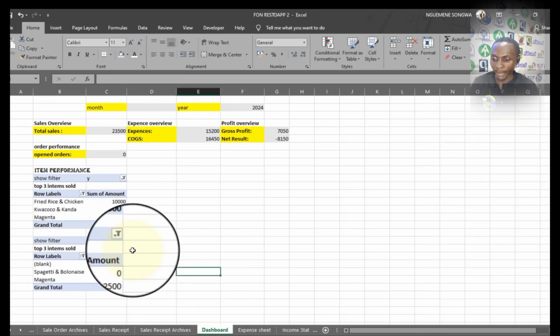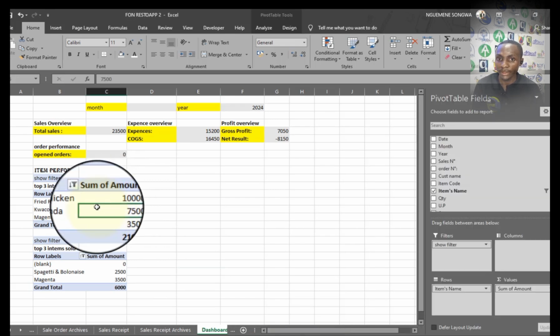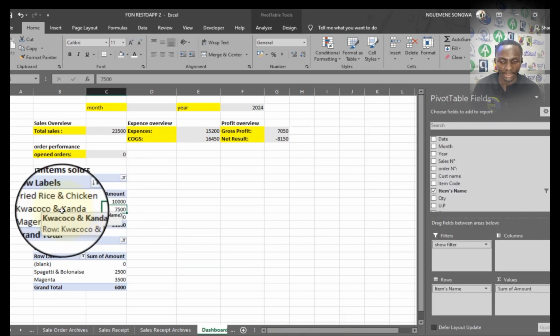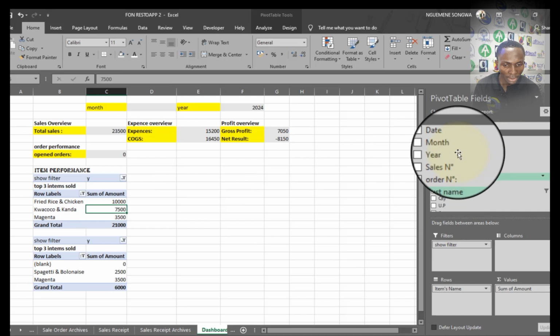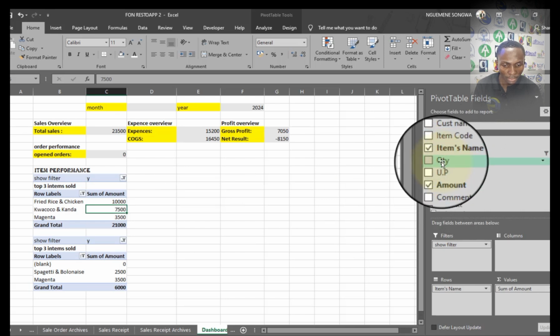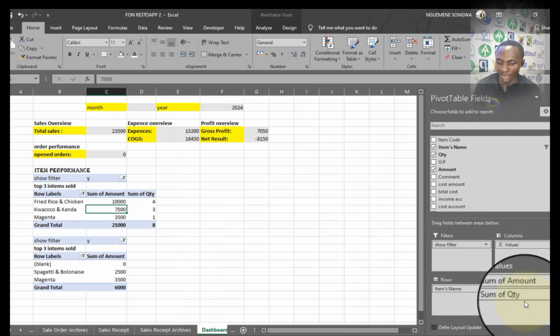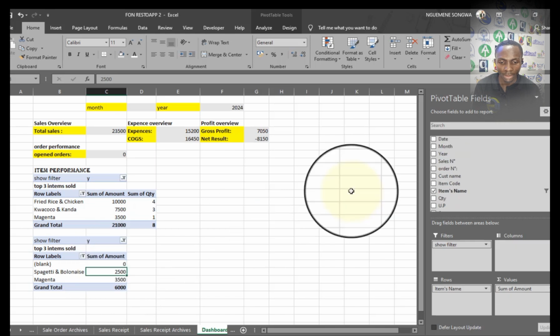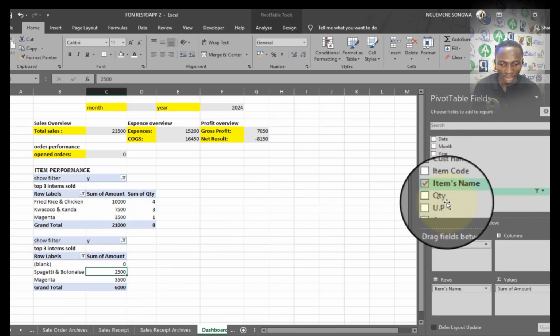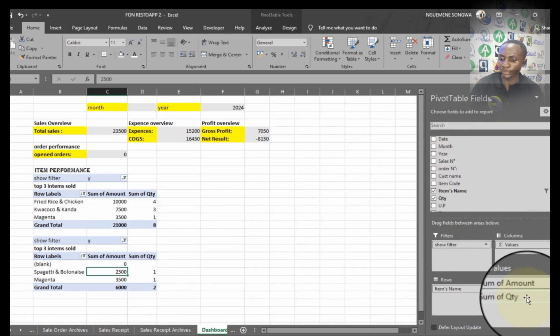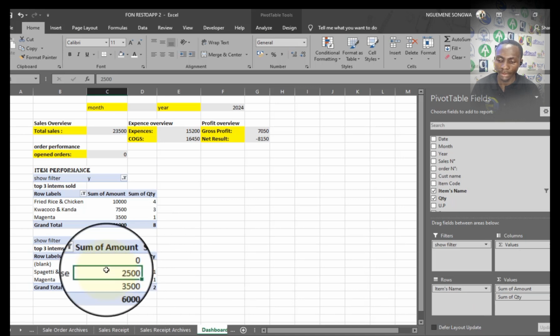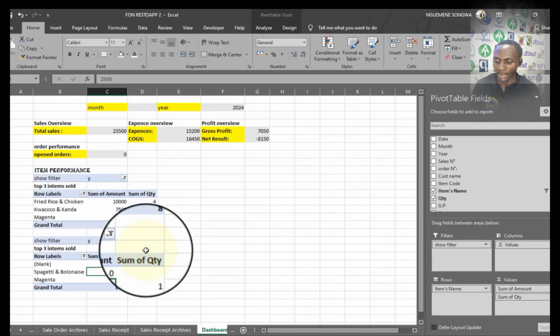Everything is just fine. I might want to add a column for the quantities, because this is just in terms of amount. So I can just stand on this first pivot table, get the quantity, like number of items, and also put it under the values. Same here, quantity under the values. So in this case, we now have a number of items and the total values of the items that were sold.